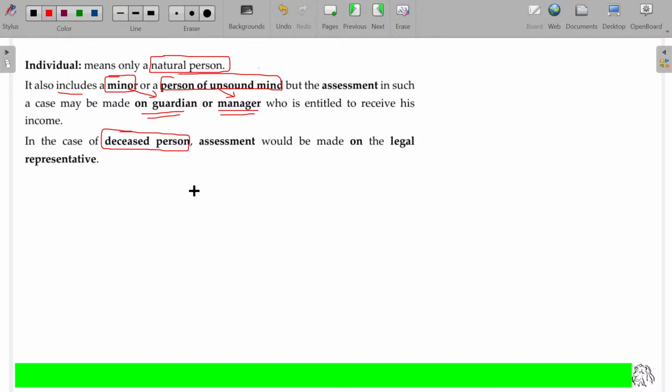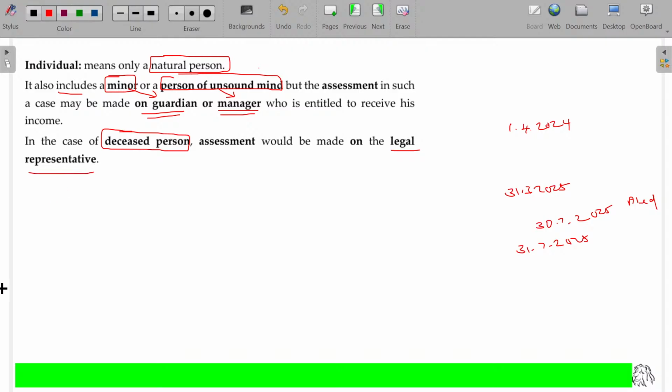Clear? Deceased person: Mr. X died. The year ends on 31st March 2025, and he has to pay the tax and file the return by 31st July 2025. Exactly one day earlier, on 30/7/2025, he died. Now, who has to pay the tax? Automatically, his legal representative has to pay the tax.